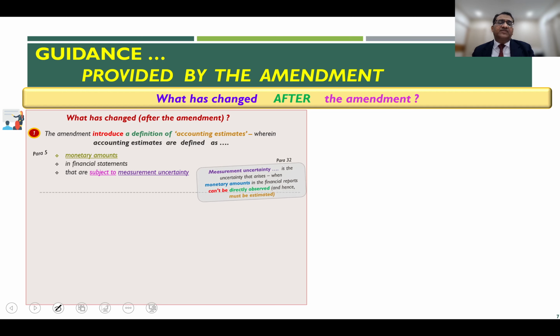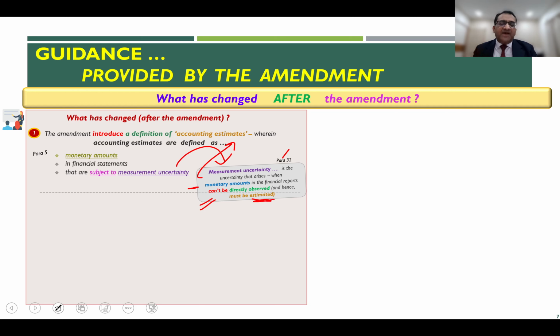Paragraph 32 of the amended standard gives additional guidance on this. It says that measurement uncertainty is the uncertainty which arises when monetary amounts in the financial statements cannot be directly observed, and therefore need to be estimated.